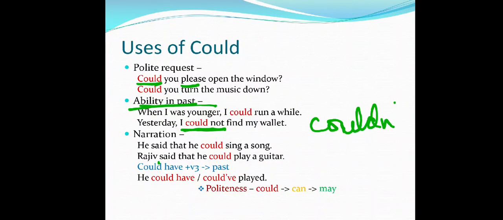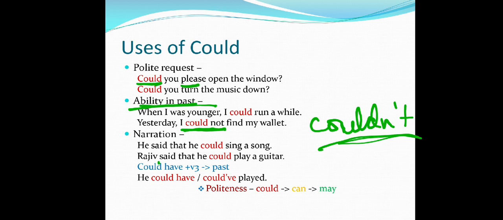You can say it couldn't. Yesterday I couldn't find my wallet. I couldn't find my wallet. Okay, you can say it's a negative sentence in the form of ability in past. Yesterday I couldn't find my wallet. Yesterday I couldn't get my purse. Yesterday I couldn't get my keys. Okay, so this type of sentences you can say.